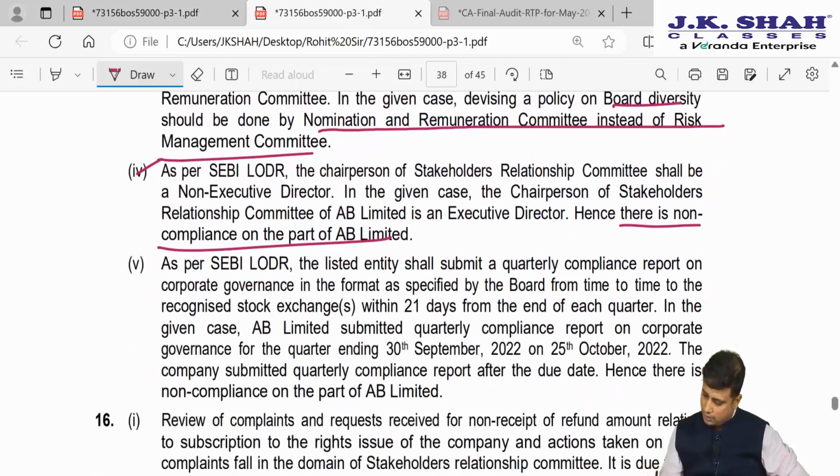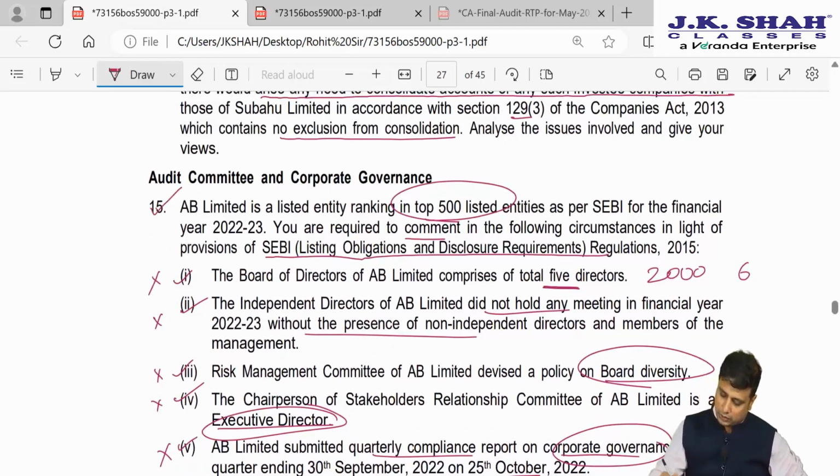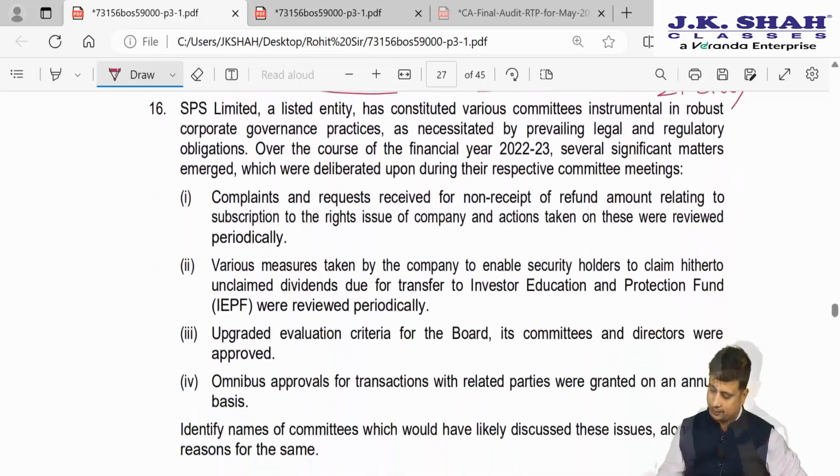But however, here they have given on 25th. So, this will be incorrect. Again, there is a non-compliance. So, in all the above cases, there was a non-compliance. So, this was question number 15. So, question number 16. SPS Limited, a listed entity, constituted various committees instrumental in the robust corporate governance practice.